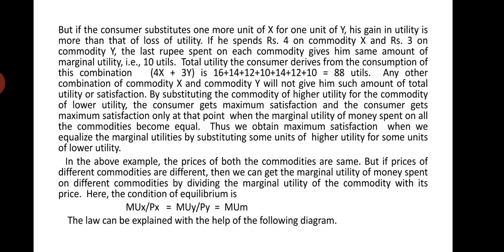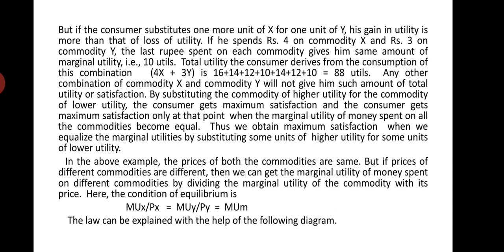By substituting the commodity of higher utility for the commodity of lower utility, the consumer gets maximum satisfaction, and the consumer gets maximum satisfaction only at that point when the marginal utility of money spent on all the commodities becomes equal, right? Here the marginal utility of money spent on commodity X and commodity Y becomes equal.